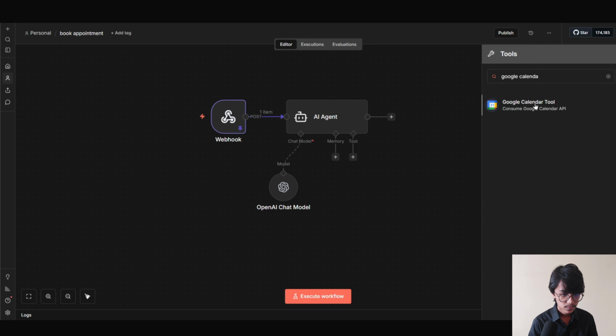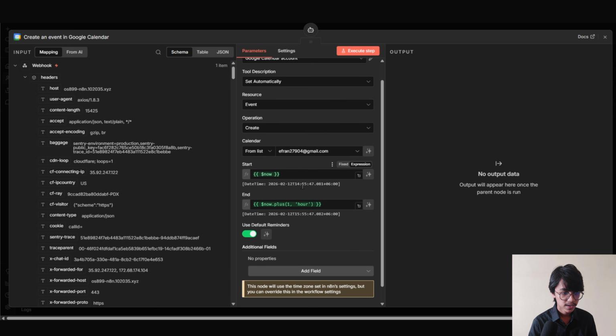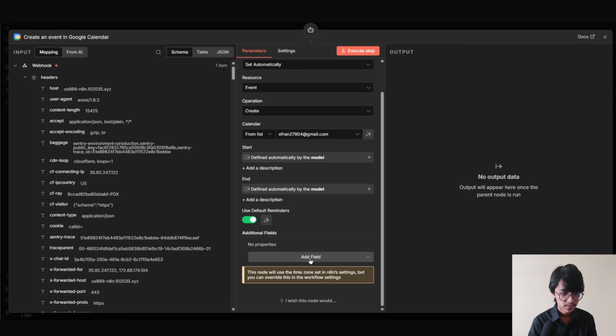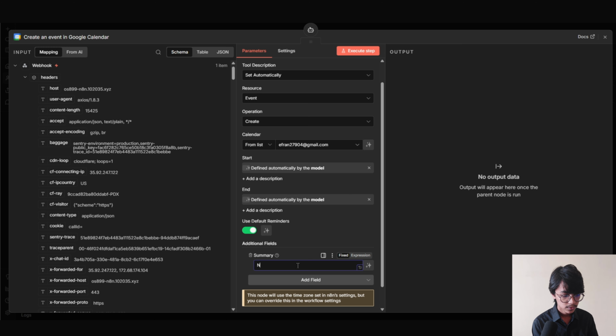Now click into it. Our resource is event, operation is to create. Now we have to select the calendar from here. Our start time and end time will be populated by AI. Now we are gonna click into add field. Now we are gonna select summary. Its summary is new appointment for.